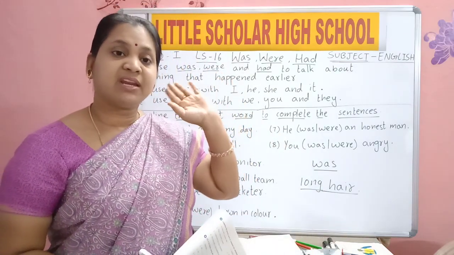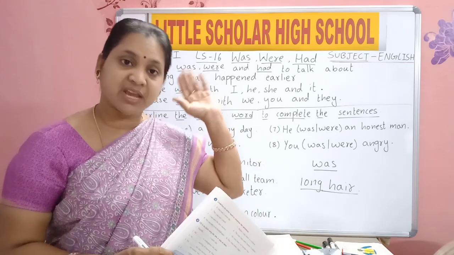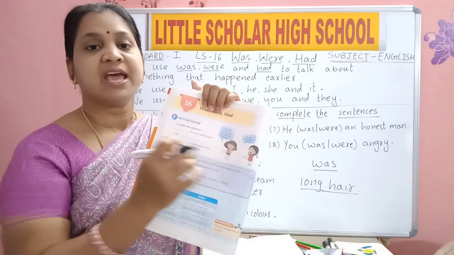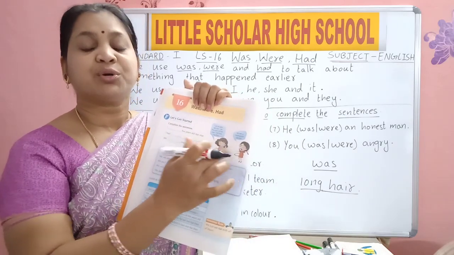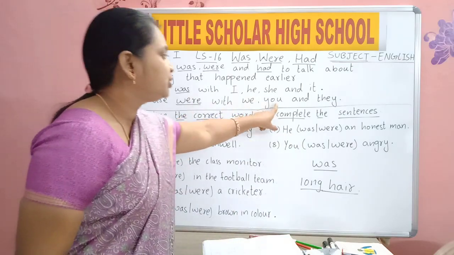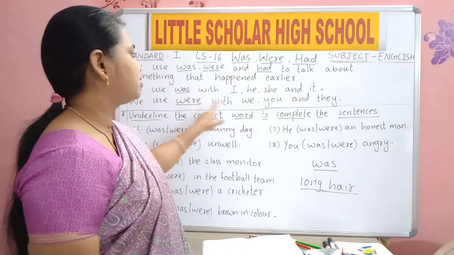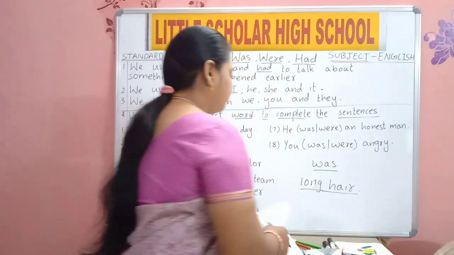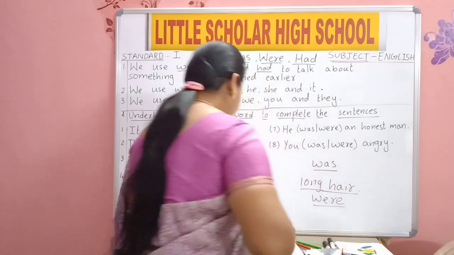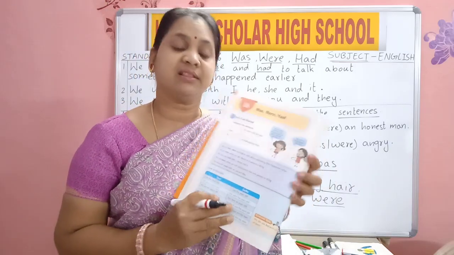So when we were 5 years old, at that time we were in kindergarten. We means how many? These two children. Yes, here we are talking about two children. So with we, what should we use? Were. With you, were. With they, were. So with we, were. W-E-R-E, were. We were in kindergarten then.